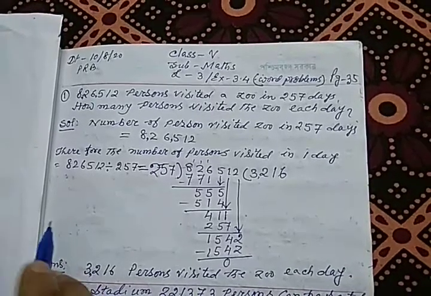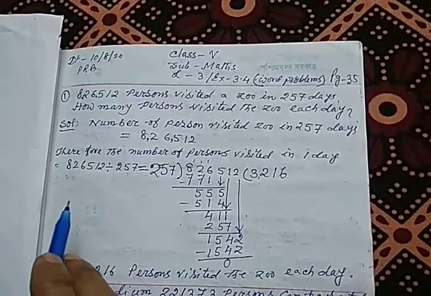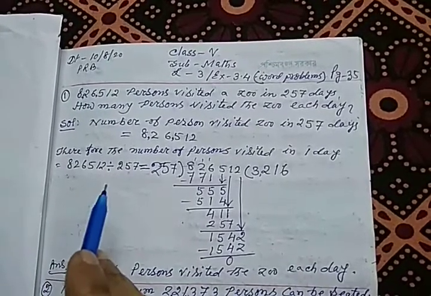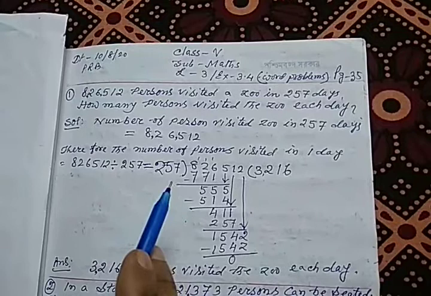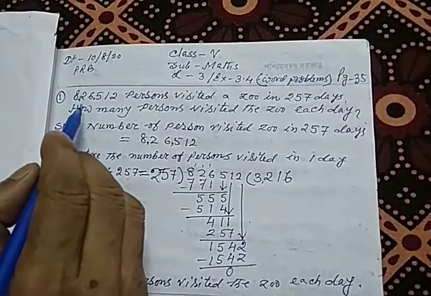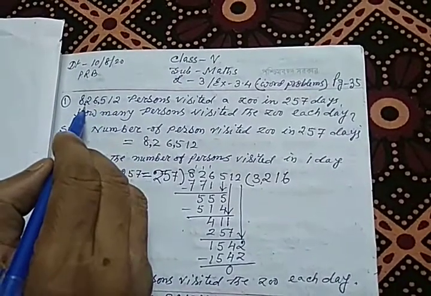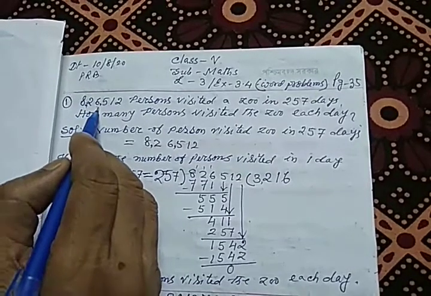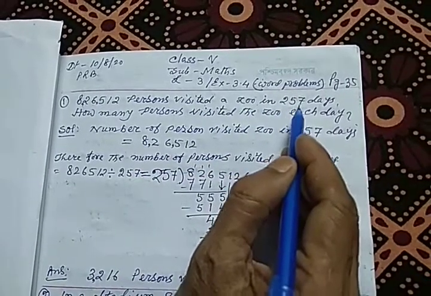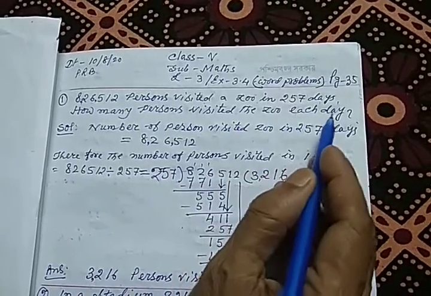Good morning, student. Today we will start exercise number 3.4 from lesson number 3, which is about word problems related to division. Okay. In the first problem, 8,26,512 persons visited a zoo in 257 days. How many persons visited the zoo each day?